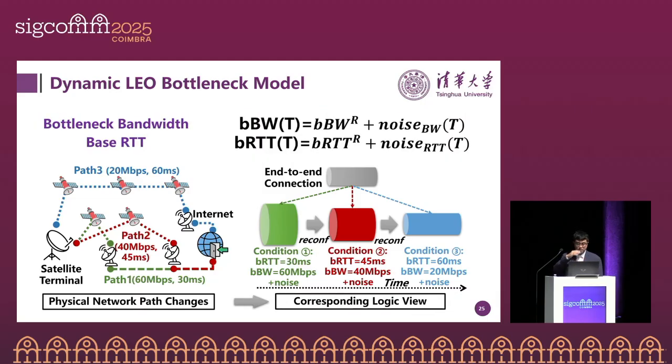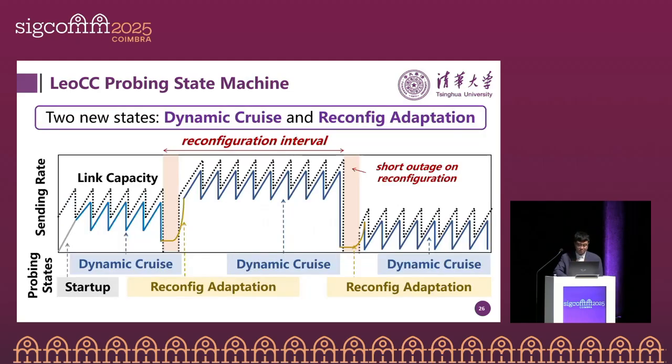So here is our bottleneck model. Bottleneck bandwidth and base RTT are functions of time. LeoCC also incorporates two new states, which we call dynamic cruise and reconfiguration adaptation. During a reconfiguration interval, in the dynamic cruise stage, it will regulate the sending rate. On every reconfiguration, LeoCC uses the reconfiguration adaptation to quickly converge to the new network state.